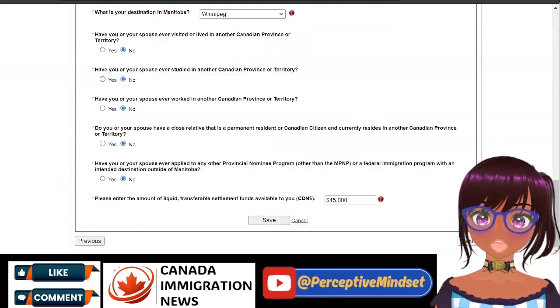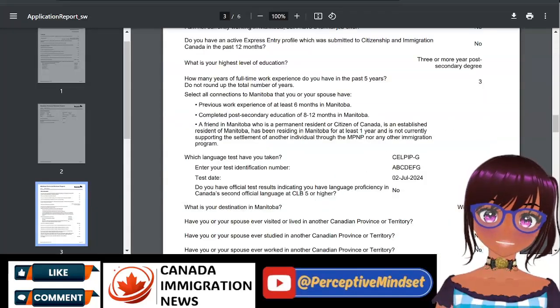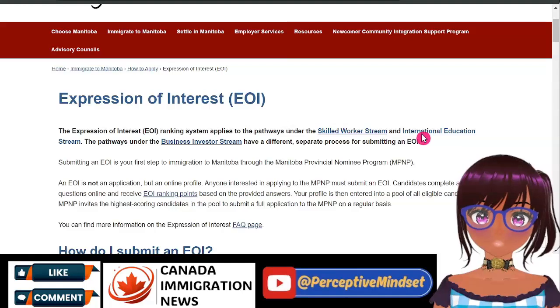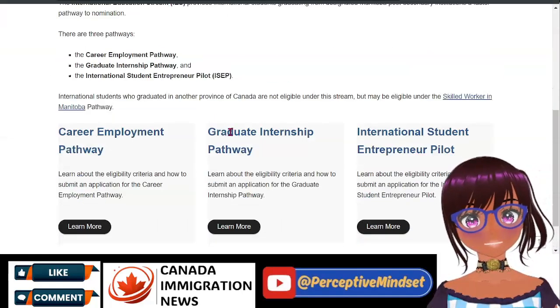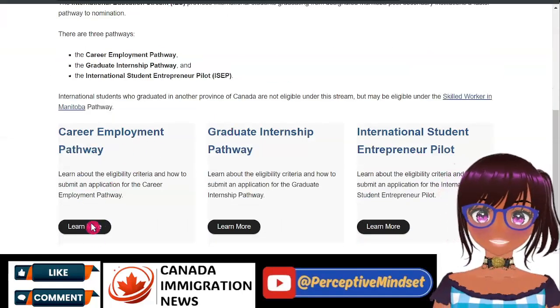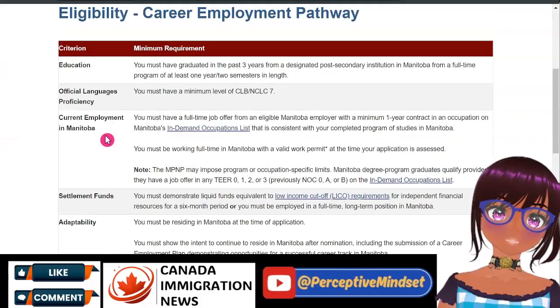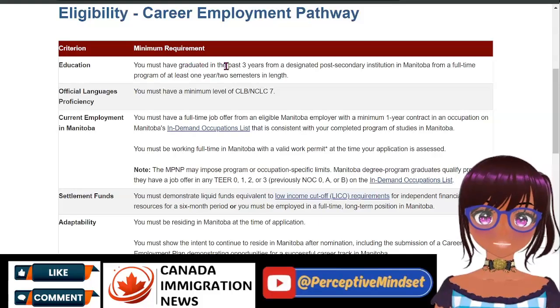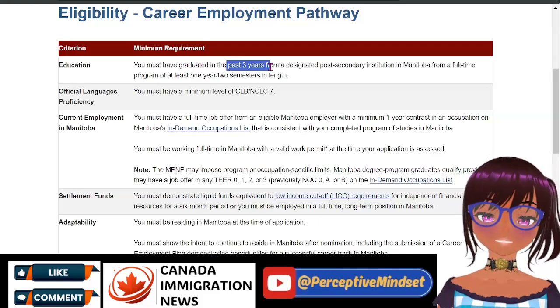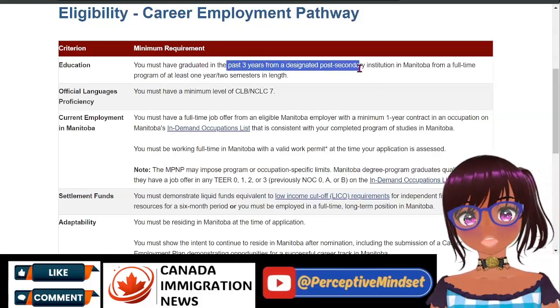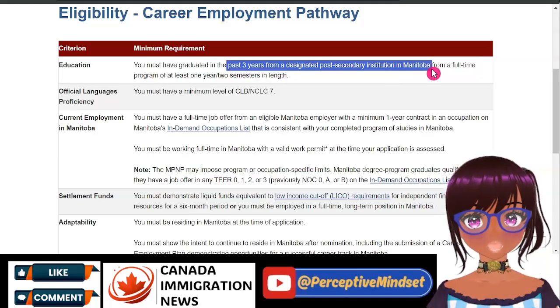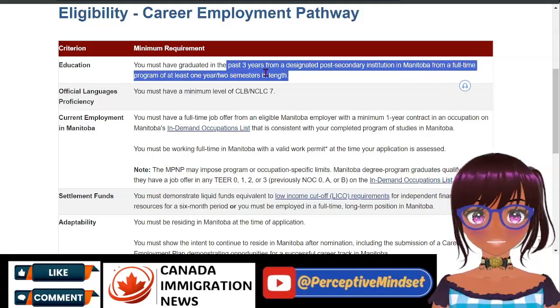Again, the eligibility criteria for the international education stream, the career employment pathway. It pretty much is, one, you have to have graduated within the past 3 years from a designated post-secondary institution in Manitoba from a full-time program for at least 1 year.